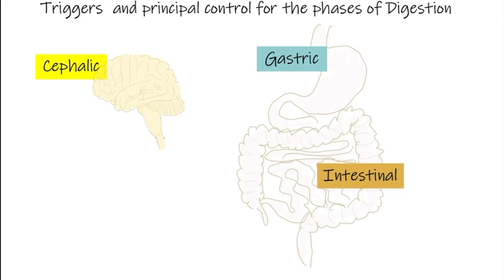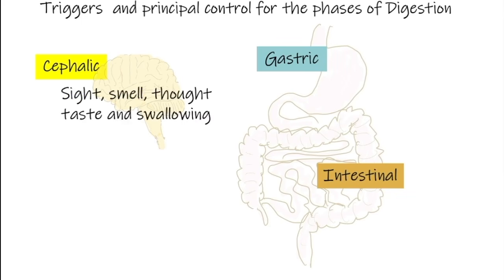Triggers of the cephalic phase of digestion include sight, smell, and even the thought of food. Taste as well as swallowing will also initiate this phase. This phase is mediated by parasympathetic nerves, with the most important nerve being the vagus. We'll refer to that as vagal pathways.